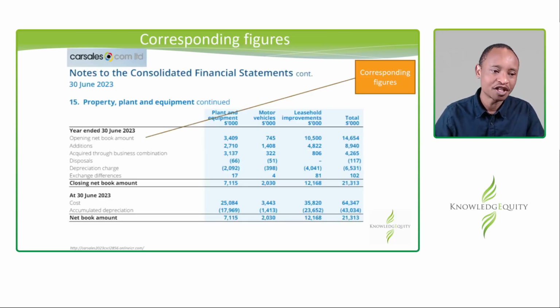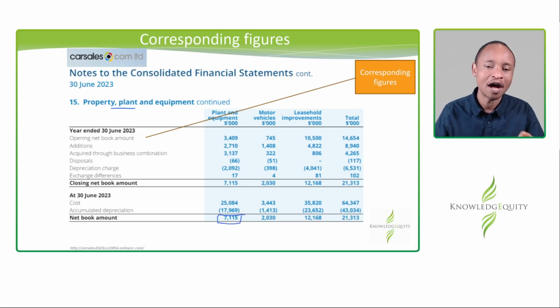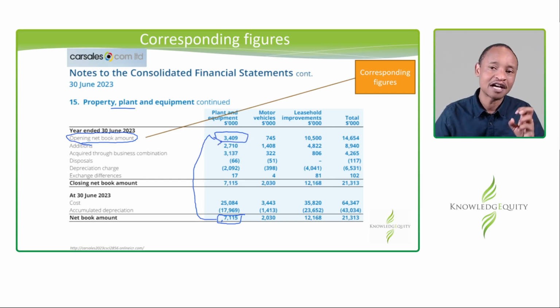What about this disclosure when it comes to property, plant, and equipment? So in this disclosure, you are told this year we had assets worth 7.115 million. You want to understand what that is constituted of. You can see it's impossible to understand that figure unless you also look at the opening balance of PP&E, which is 3409. So for you to understand 7115, you also have to understand 3409. And so that figure is actually a corresponding figure. It's very important for you to consider it.